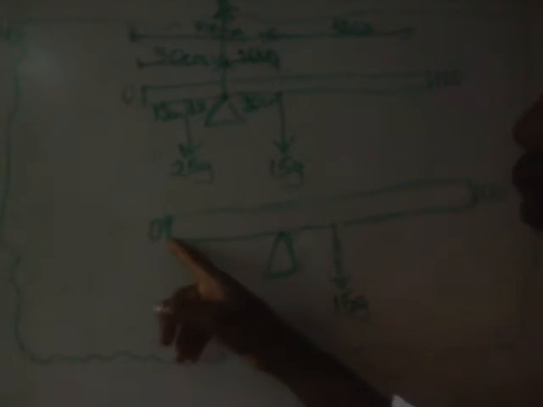So from 0 to the pivot is 33 centimeters, and from 0 to the 15 grams is 50 centimeters. So what will be the remaining distance here? That is 50 minus 33. 50 minus 33 will give us 17.